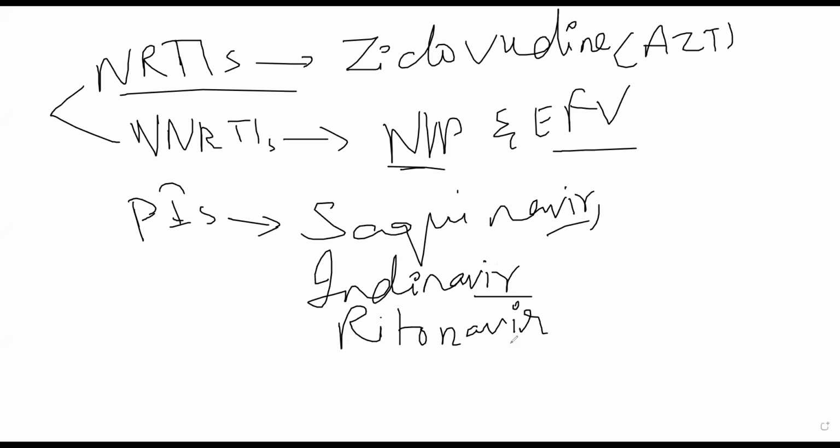This "vir" in the names, you might place it in a different class. Just be careful, okay? Even in NRTIs there is one more "vir", a drug called abacavir. There are others as well. Try to limit the number of examples that you memorize so that you don't get confused. Okay? In nucleoside reverse transcriptase inhibitors come zidovudine, stavudine, lamivudine, abacavir. In non-nucleoside come nevirapine, delavirdine, and efavirenz. In protease inhibitors come saquinavir, indinavir, ritonavir. There are more, but the more information you get, the more confusion you also get. So just remember one or two examples. Alright. So how do protease inhibitors work?